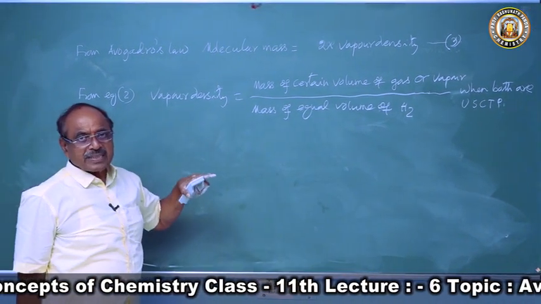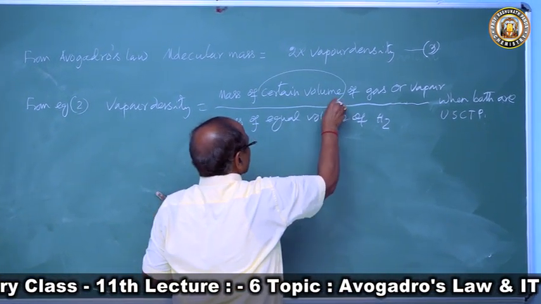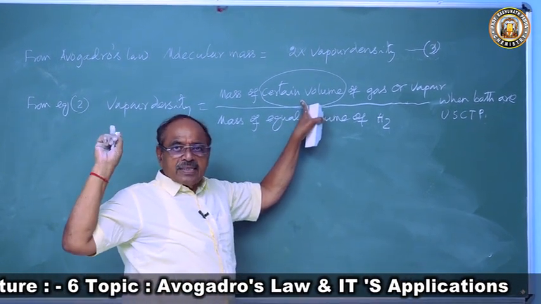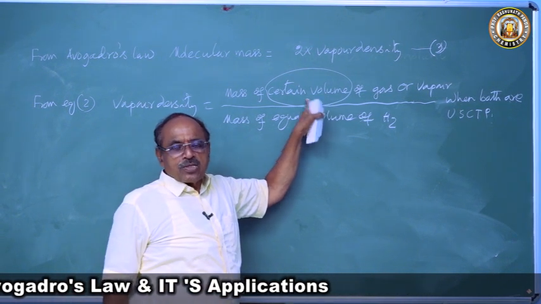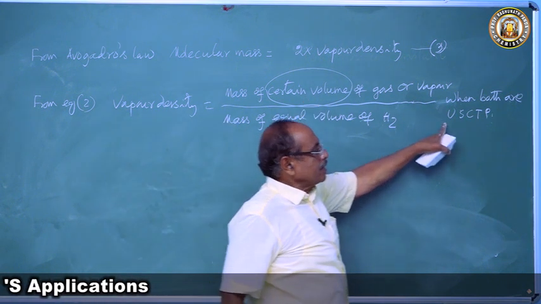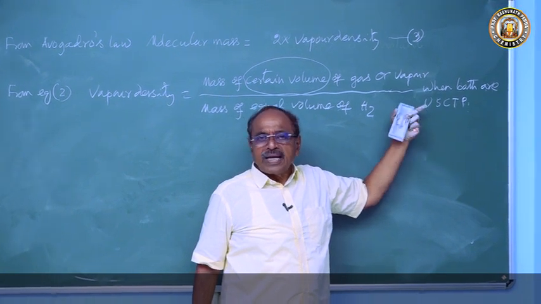So we want to express it in liters. So let us assume this certain volume be 1 liter. What is our condition? Our condition is how many liters 1 gram molecular mass will occupy. So we express the volume in liters. Then the similar conditions of temperature and pressure should be NTP.